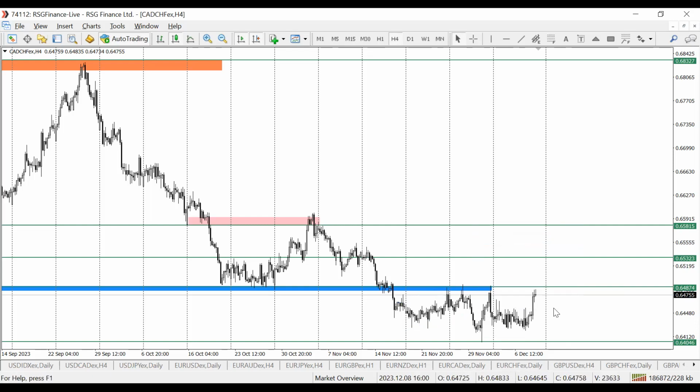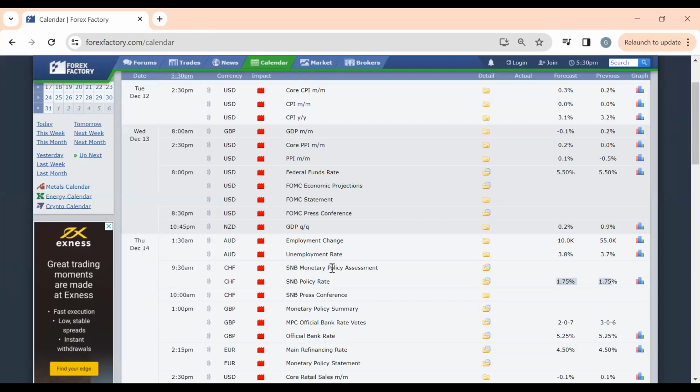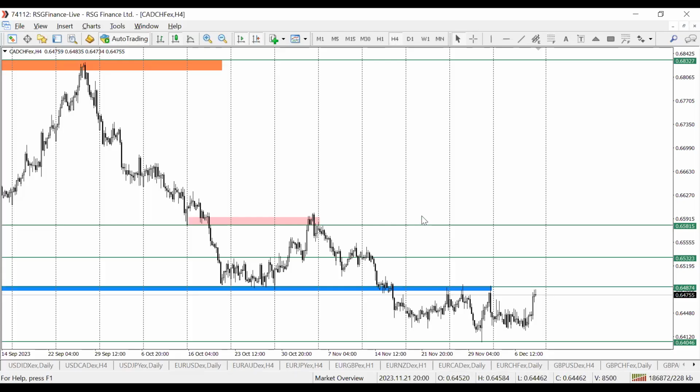Okay, so this is one of the best pairs for me. I'll be looking to trade, but don't forget we have this interest rate decision on Swiss franc, which will be on Thursday. So anything between now up to Wednesday, Canadian Swiss franc will be one pair I'll keep an eye on to see exactly how it will play out for me.